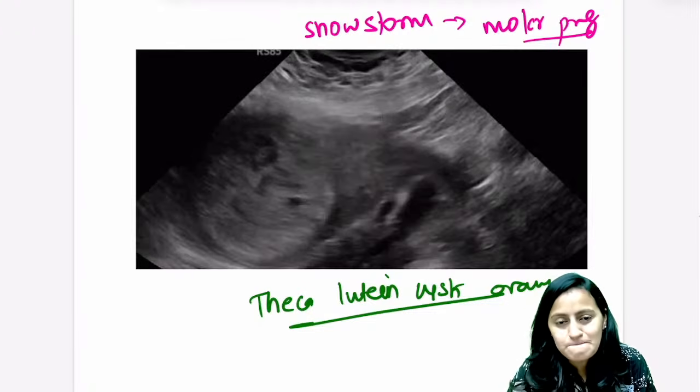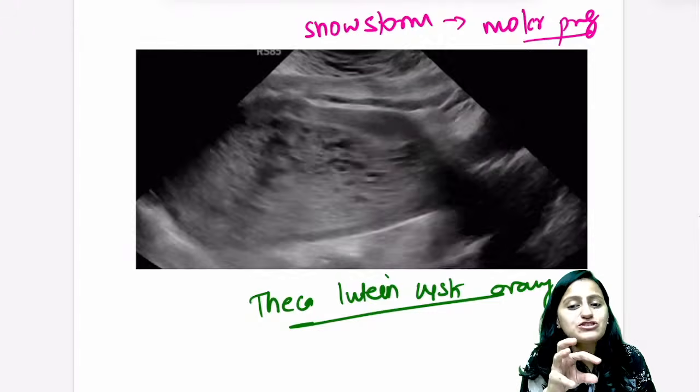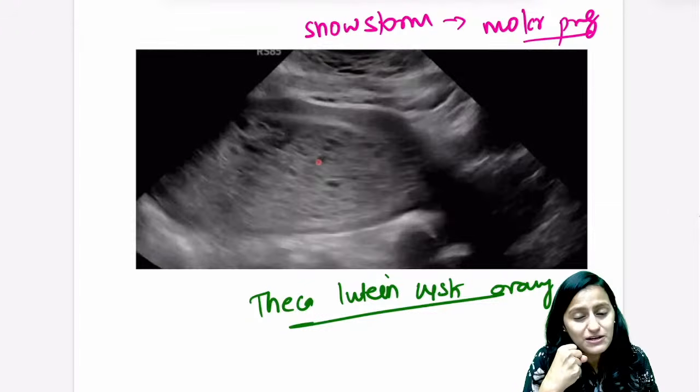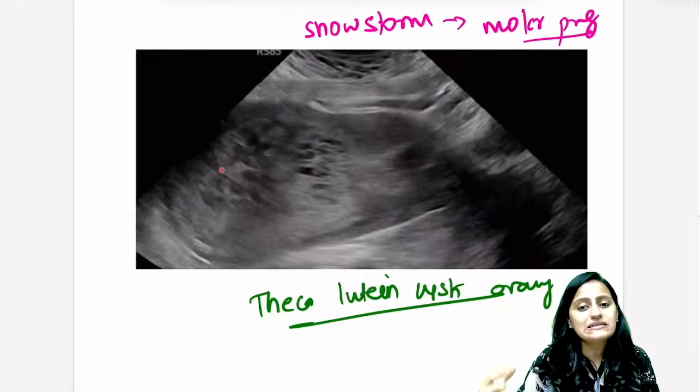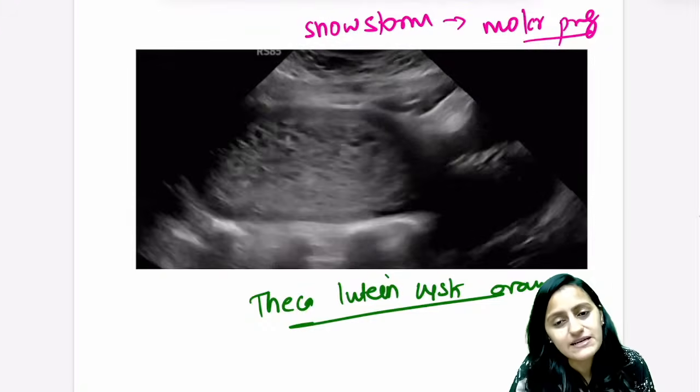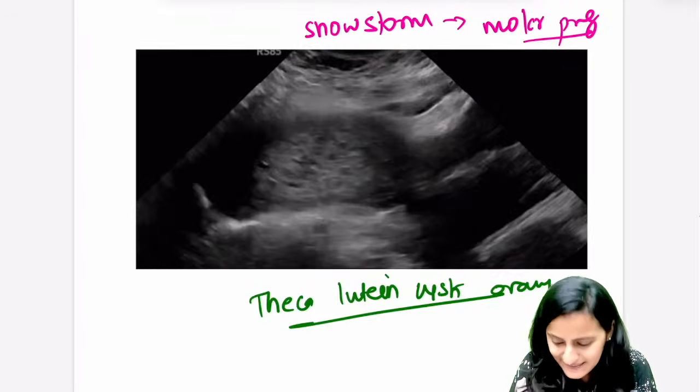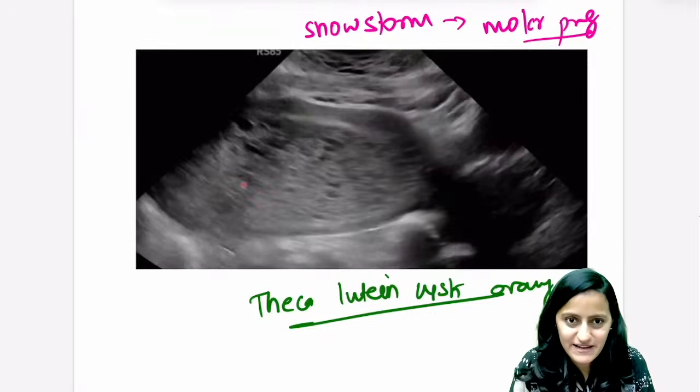Absolutely right. For any gestational age molar pregnancy, we need suction evacuation. Once you do suction evacuation, the beta-HCG goes down. The theca lutein cysts in the majority of cases regress spontaneously. They resolve on their own after the suction evacuation.